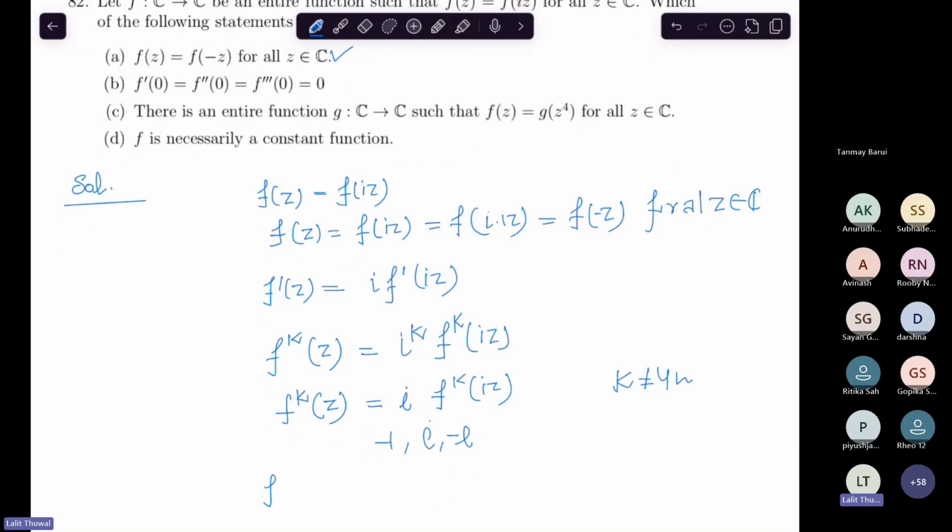Just put 1, 2, 3 in place of k, then you will get f^(k)(z) is 0 whenever you put z equal to 0, whenever k is not equal to 4n. Do you understand this? I mean, this calculation you can do, right?